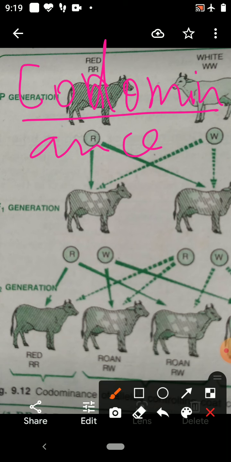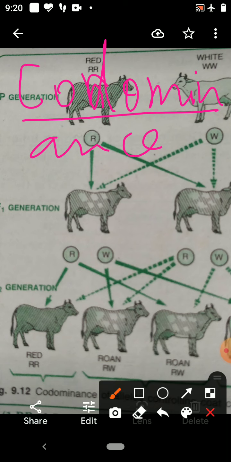In other words, the dominant character is not able to suppress the recessive character. It means both the characters appear side by side in the F1 hybrid.